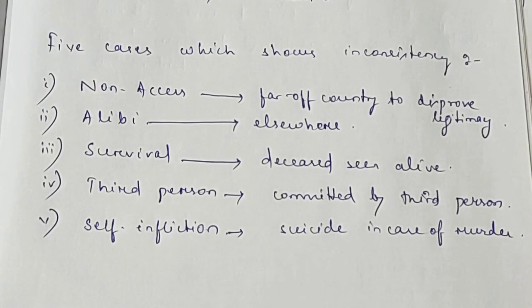The fifth one is self-infliction. An example where the question is whether A has committed the murder of B by administering poison. The fact that B committed suicide by consuming poison is relevant, as it is inconsistent with the fact in issue that A administered poison to B.